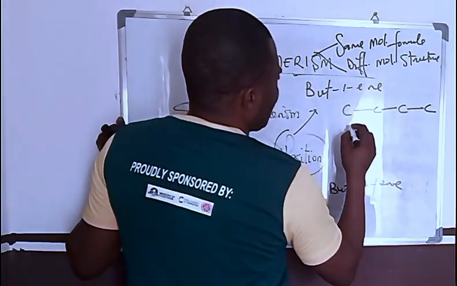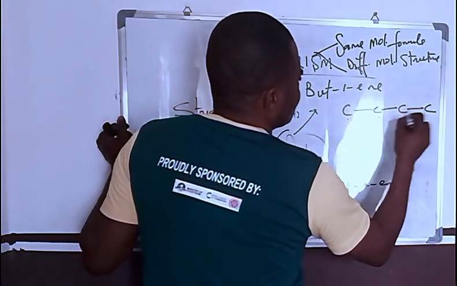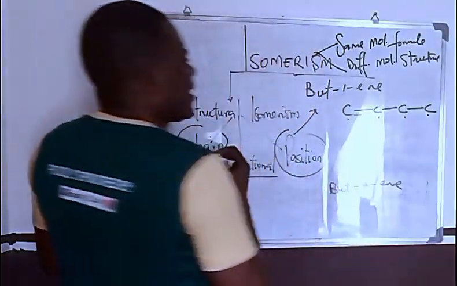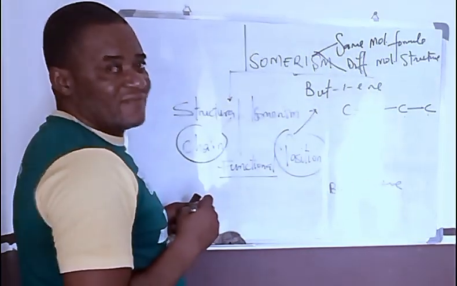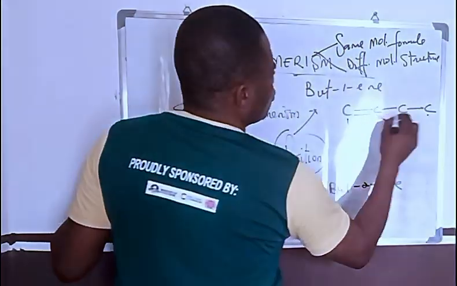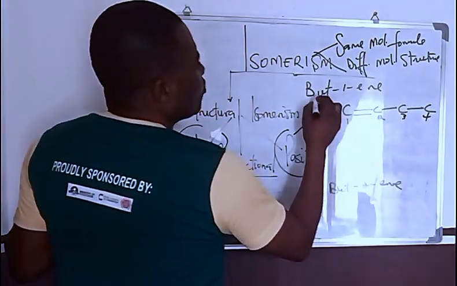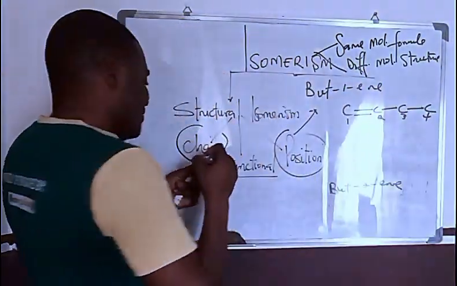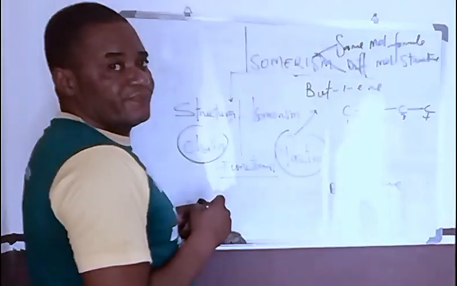So but-1-ene means there is a double bond here, because this is carbon 1, this 2, this 3, this 4. But-1-ene means we have a double bond at the first carbon atom.